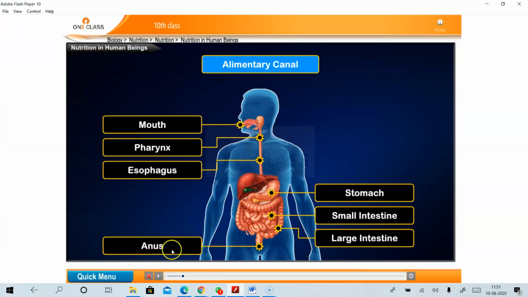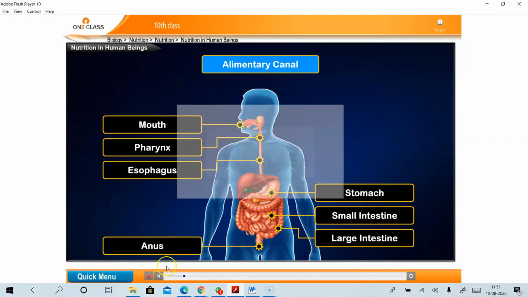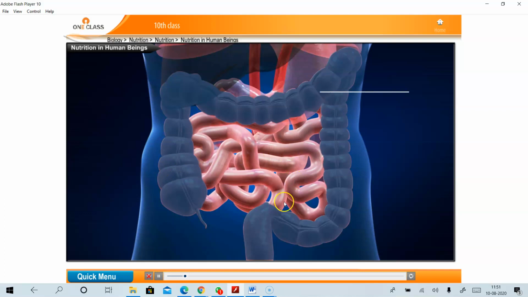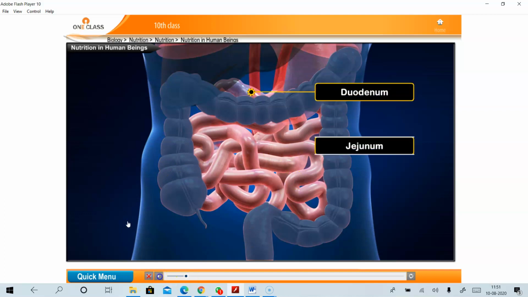So now let us see what are the functions of these specialized body parts. So today we will study each function of each body part. Coming to the small intestine, you can see here the picture of the small intestine. The small intestine consists of duodenum, jejunum, and ileum. Please mute your calls. We won't repeat again and again.